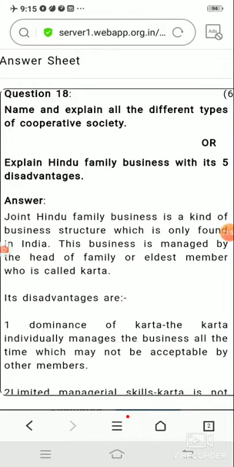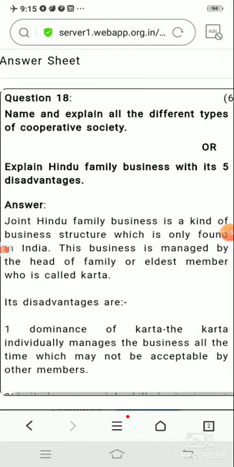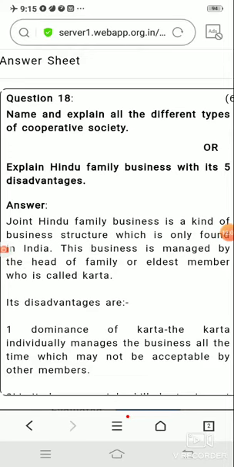The next is producer cooperative society. It helps for the welfare of small producers who have recently started their work in the market. They purchase the products produced by them and sell them at a reasonable rate, so that these small producers can also benefit. Now the next was marketing cooperative society. It helps both the consumer and the producer by providing a proper market for their product. Now next was farmer cooperative society.